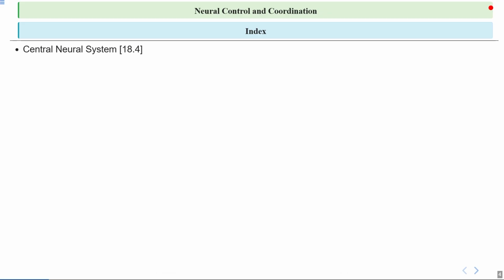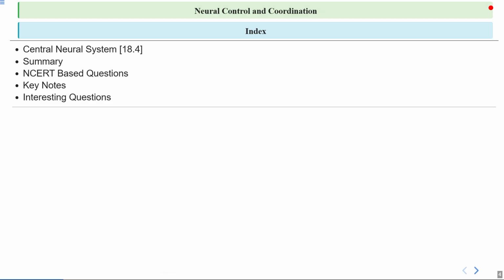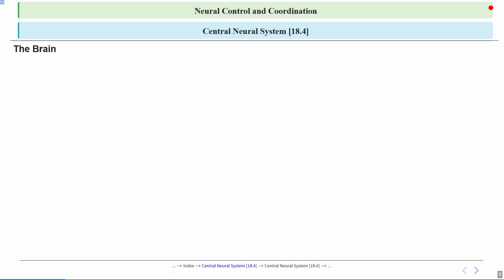So today we will cover the central nervous system, which covers NCERT section 18.4. Then we will wrap up the chapter with a summary. Then we will solve some NCERT based questions. Finally, we will end this session with keynotes and interesting questions. Let's start with the introduction.